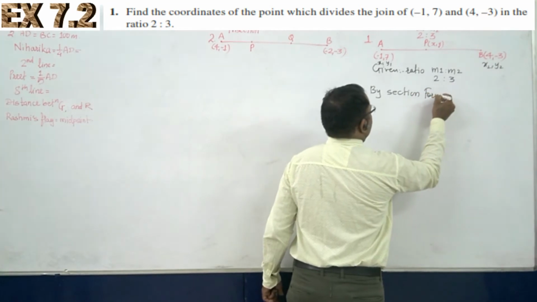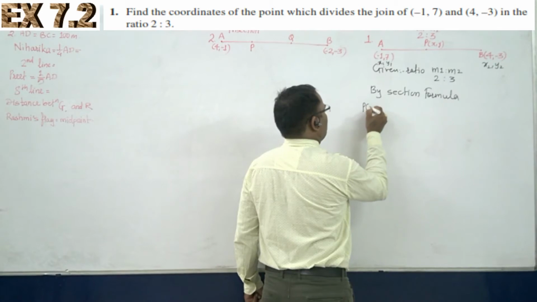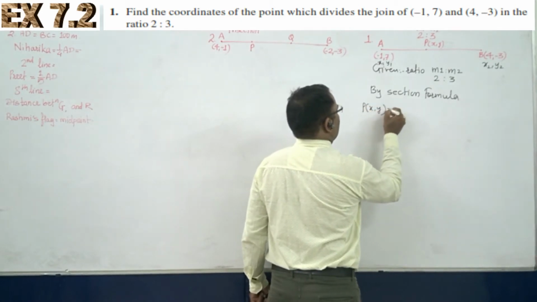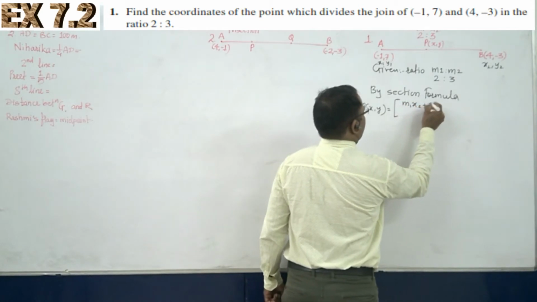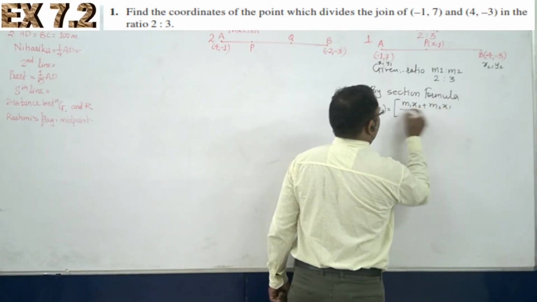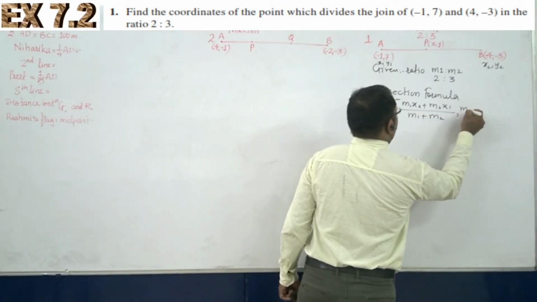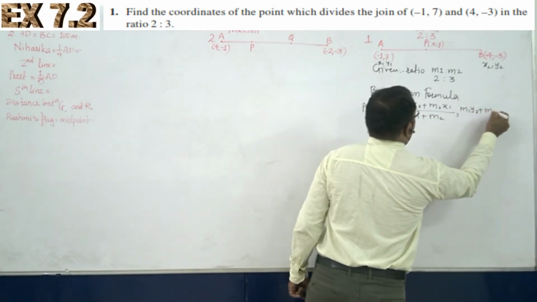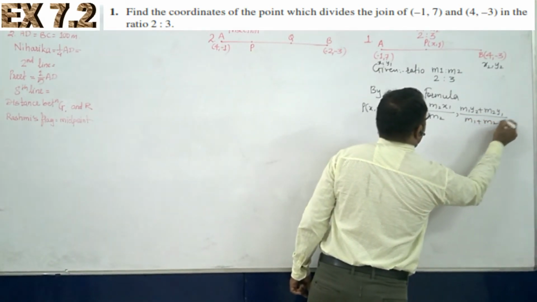Okay. So by using this formula, we can write down P of (x, y) is equal to (m1 x2 plus m2 x1) upon (m1 plus m2), comma (m1 y2 plus m2 y1) upon (m1 plus m2).